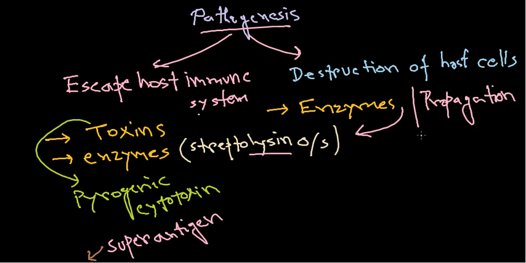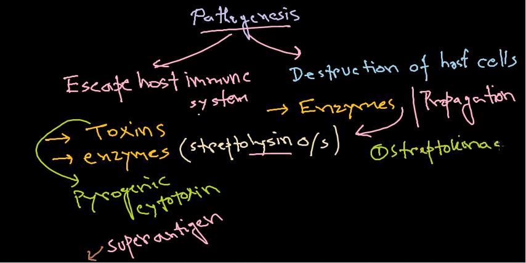This is also important during the virulence, right? So if a bacteria needs to set the virulence factors, if it needs to set the pathogenesis, in those cases it must propagate from one place to another place, and for this propagation they can adopt major two different types of strategies. One type of strategy is the production of an enzyme called streptokinase. The enzyme is called streptokinase.